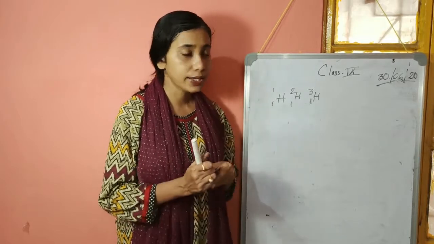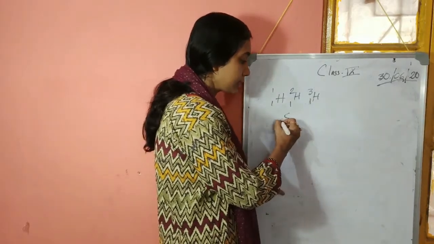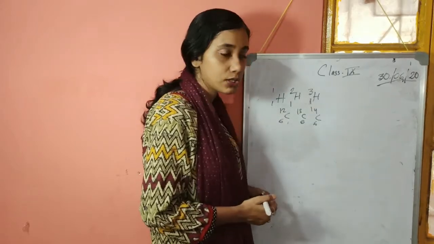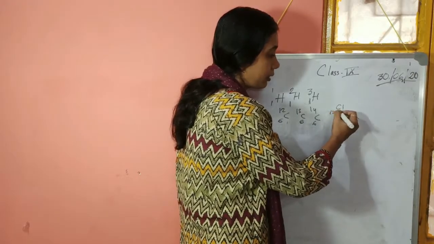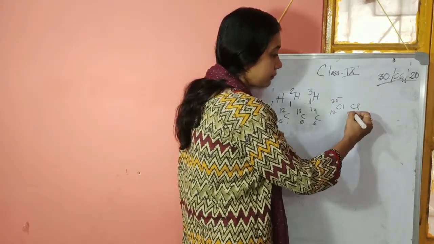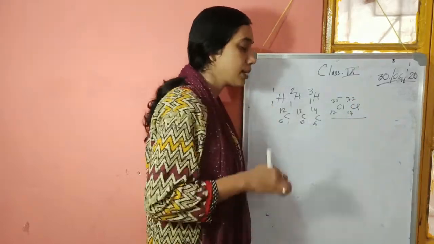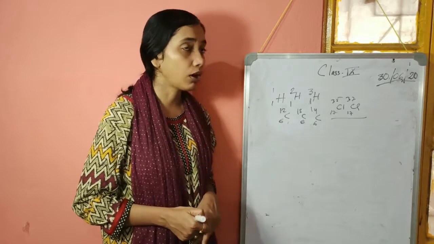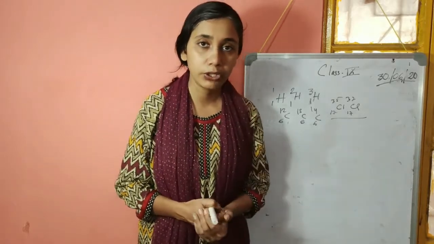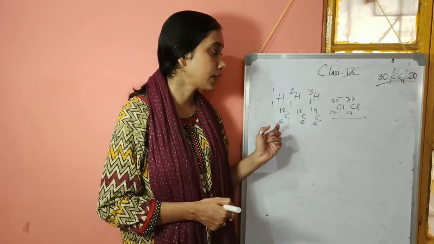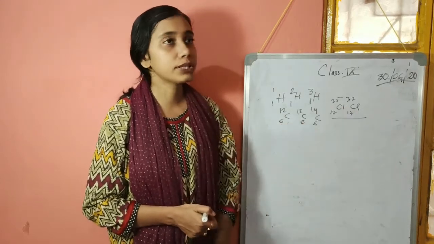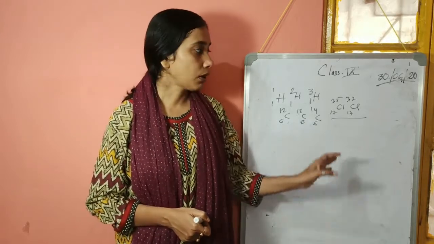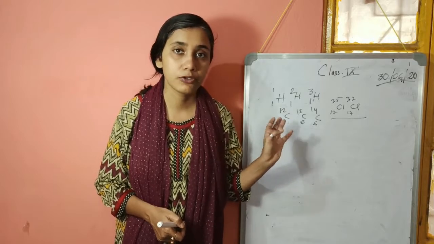Carbon also has 3 isotopes: C-12, C-13 and C-14. Chlorine also has 2 isotopes, 35 and 37 (Cl-35 and Cl-37). Then one question comes sometimes, why is the atomic weight of chlorine a fraction? Even for hydrogen we keep the atomic weight as 1, but the exact atomic weight of hydrogen is 1.008. Similar for carbon also. In case of chlorine this question is very popular, that chlorine's atomic mass is 35.5. So the atomic mass of chlorine is actually the average atomic mass of these 2 isotopes.